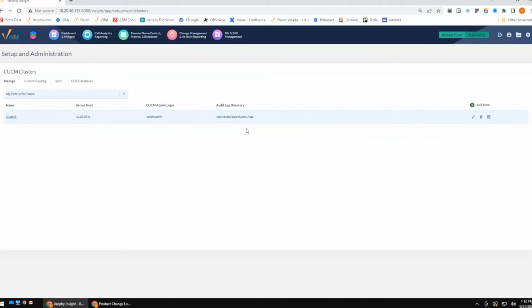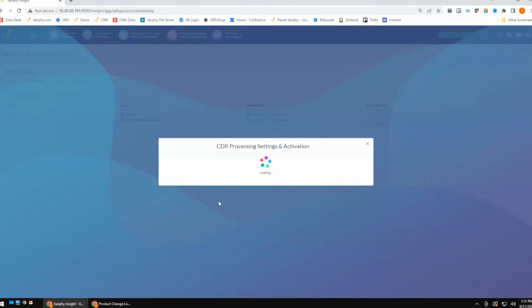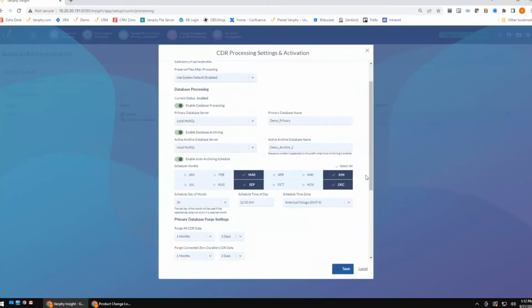So what this is going to do is give you the ability to create smaller databases. So what do I mean by that? What we're going to do is automatically create small databases and keep a primary database. So you'll notice my configuration right here. I have a primary database. This is my data that my customers or my end users or my managers are querying with regularity. Maybe 30 days worth of data, 60 days worth of data, 90 days worth of data. This is what your dashboards and your regular reports are using. By using a primary database, we're going to keep this guy small.